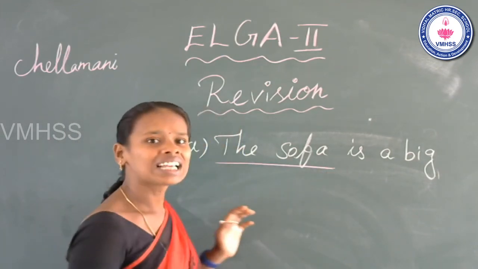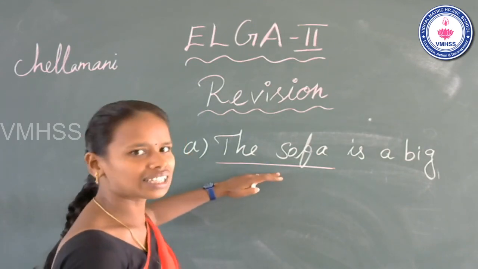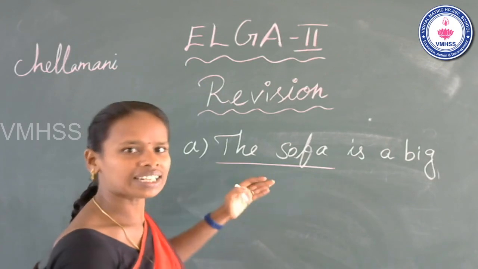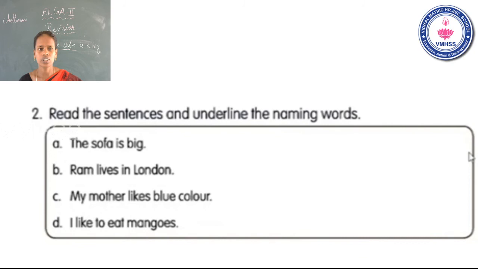It falls on a thing. Yes or no? Sofa or thing? Yes. It falls on a thing. Okay. Now see the next sentence. Look at the slide. Ram lives in London. Ram, name of a person, that also falls on the naming words. London, a place, so that also falls on naming words. Okay, the second sentence, Ram and London, also naming words.